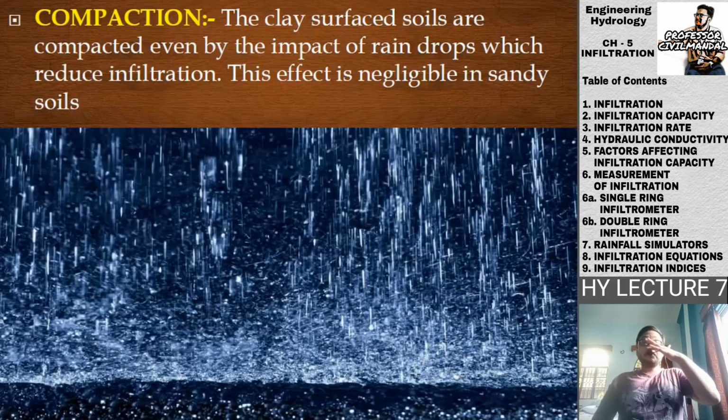Now because of this compaction of the soil, the area of the pores will be reduced, and as you know, when the area of the pores is reduced, what will happen? The water will flow in lesser amount as compared to what would have flowed in the previous version of the soil, before the compaction by this rainfall had taken place.